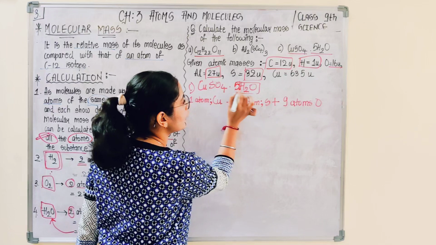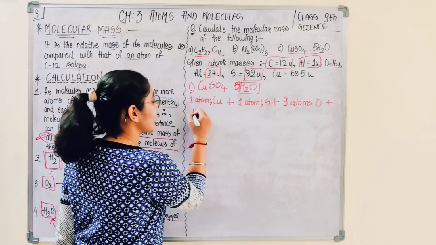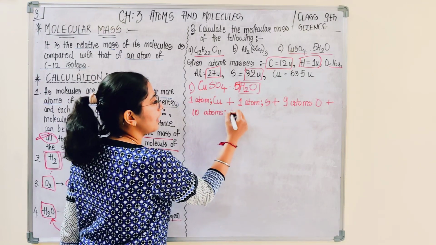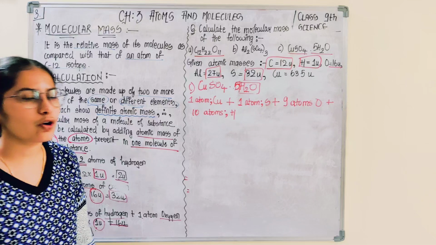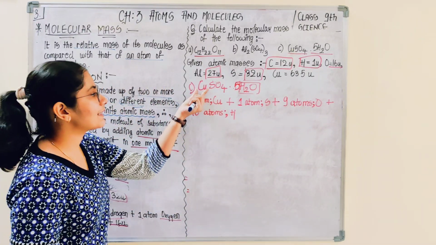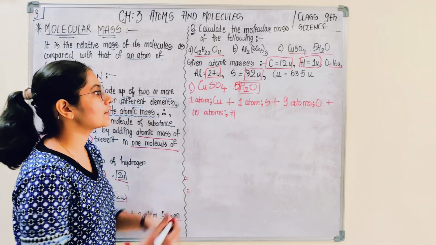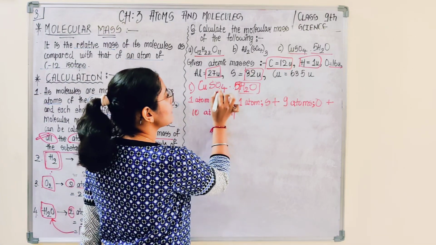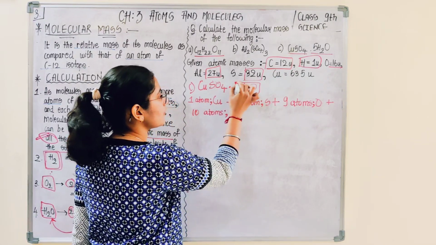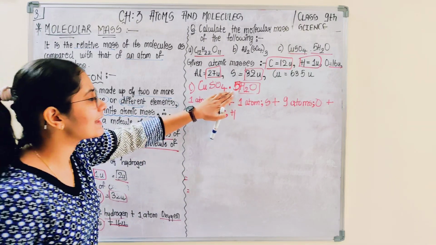Hydrogen 2 into 5, 5 2s are 10, that means 10 atoms of hydrogen. So I hope you are with me. See, copper directly 1 atom, sulfur directly 1 atom, oxygen, you see whole compound, there is 4 atoms here, and .5H2O means this is water of crystallization. You would be studying about this later onwards in class 10th.